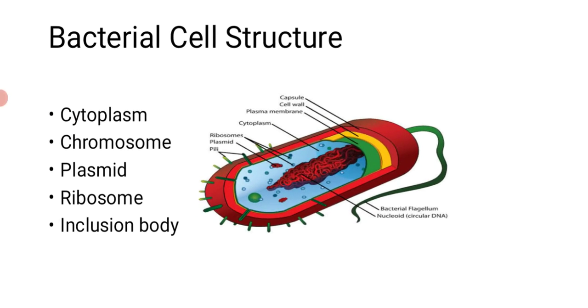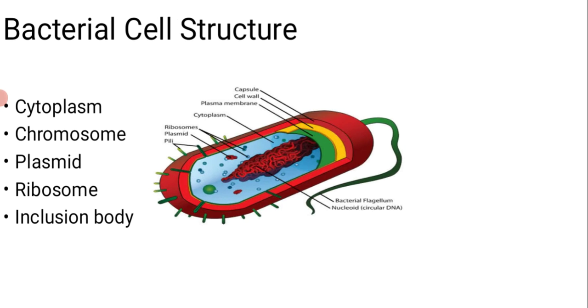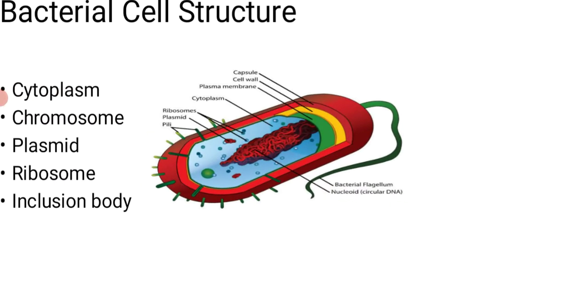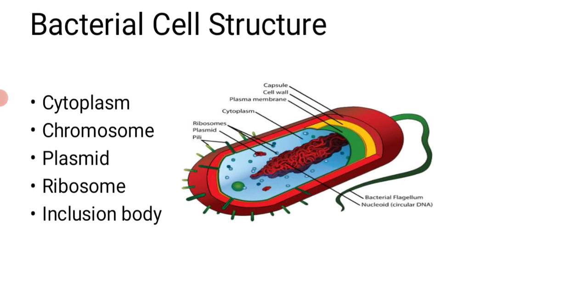So this is the bacterial cell structure, how the cell looks like. Bacterial cells are of two types, eukaryotic cells and prokaryotic cells. Eukaryotic means those organisms that have a nucleus, and prokaryotic means those that don't have a nucleus.